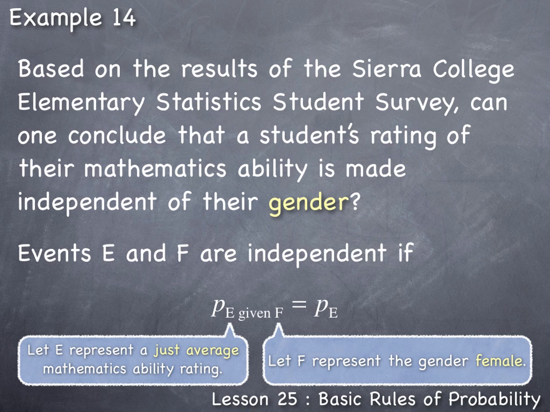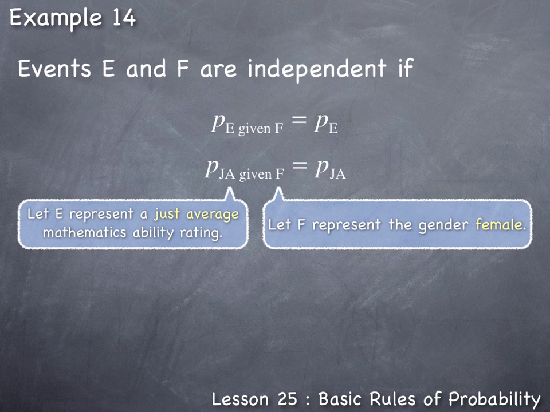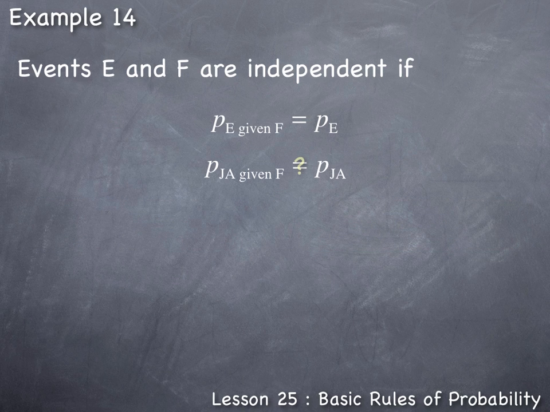Thus, to answer the question of independence, we're going to focus on this specific probability comparison. Does the probability of a student rating their math ability as just average, given that they're female, equal the probability of being just average without given they're female? This is the question we're trying to answer. Are these two probabilities equal? If they are equal, they're considered to be independent. But if they're not equal, these events are not independent.